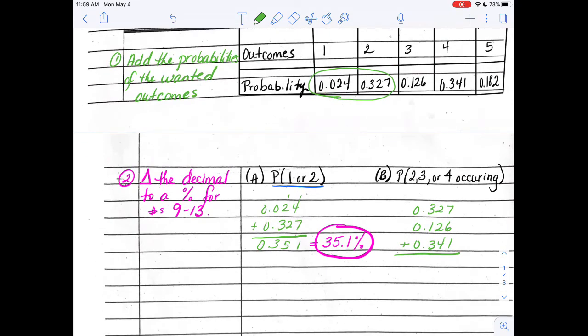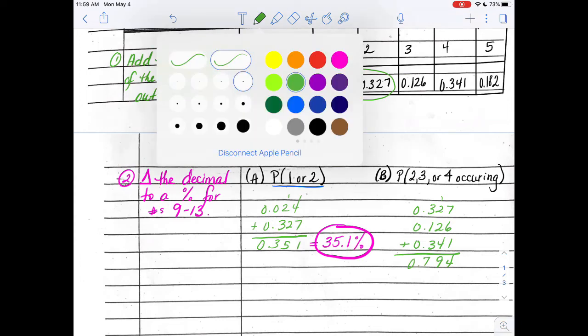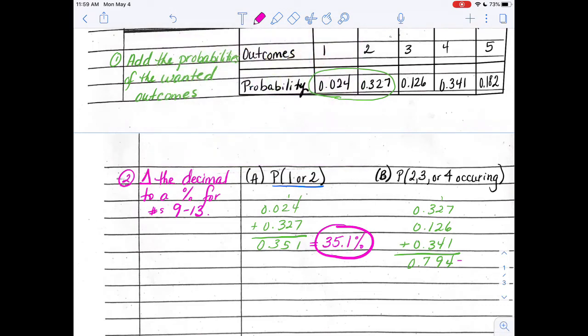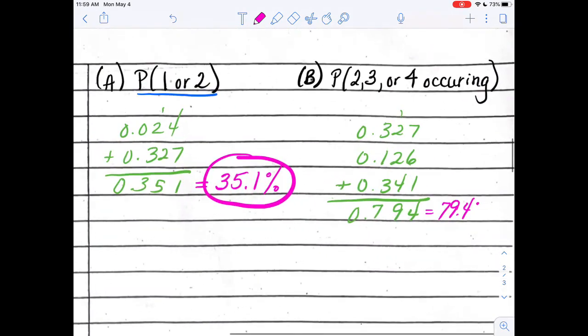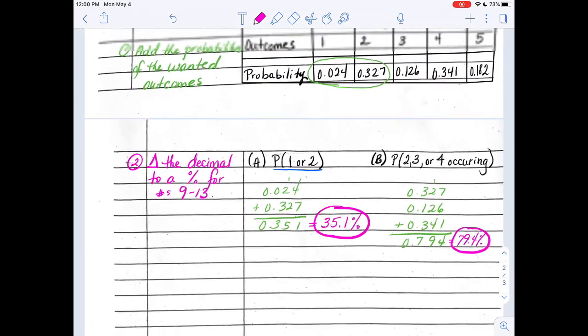So when I add those up, you should come up with 0.794, which would be what percent? Multiply that by 100, 79.4%. Which is a pretty good chance that I can roll a 2, 3, or 4 on the next roll.